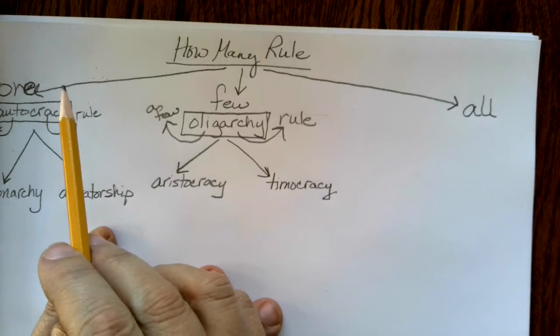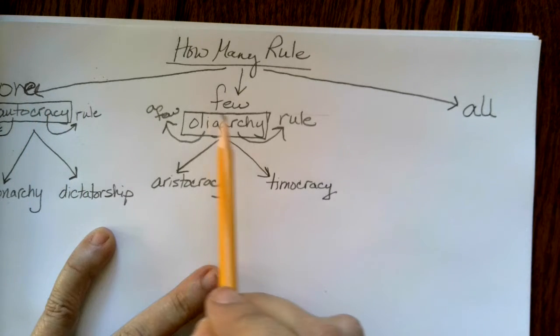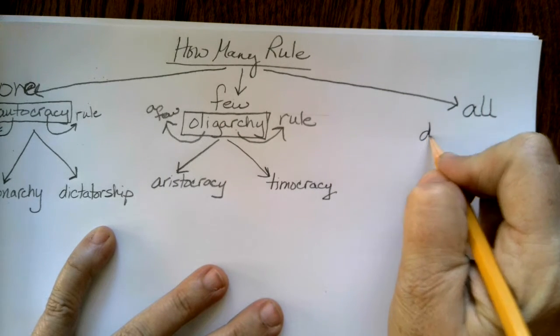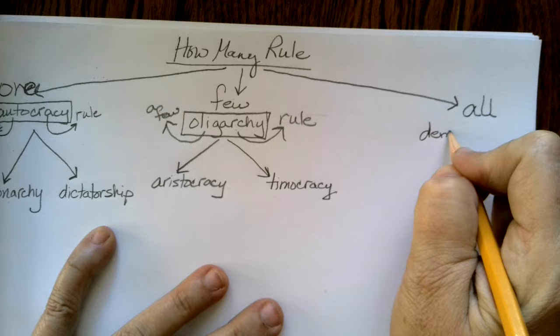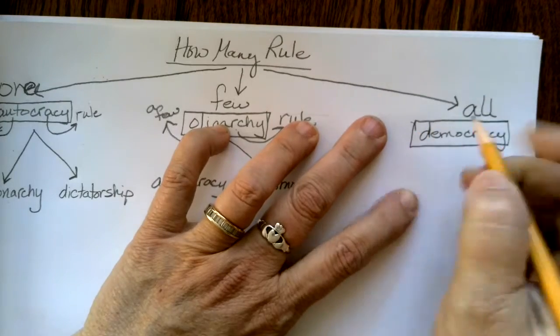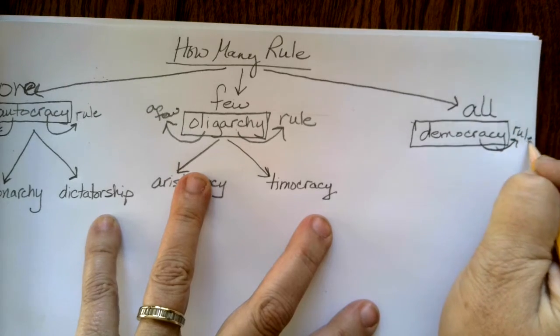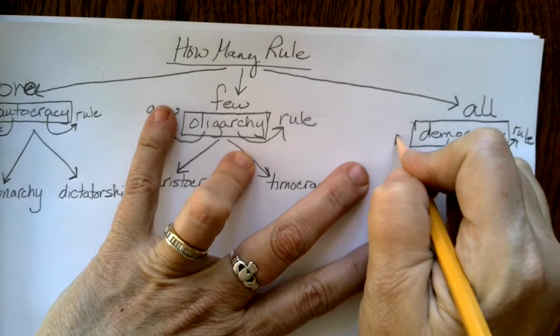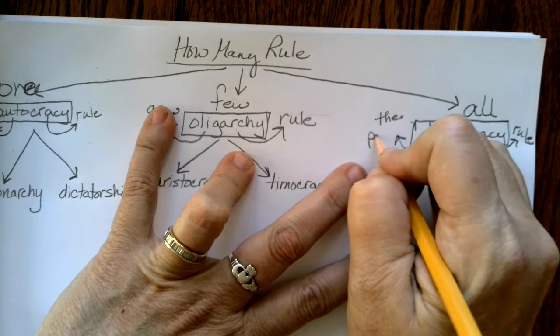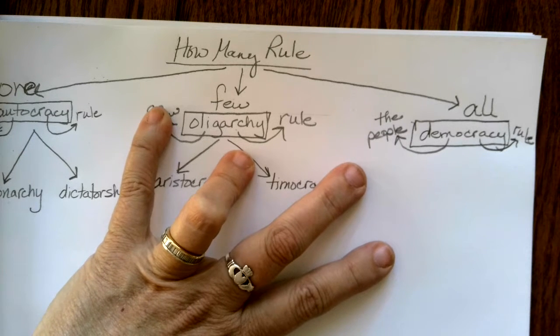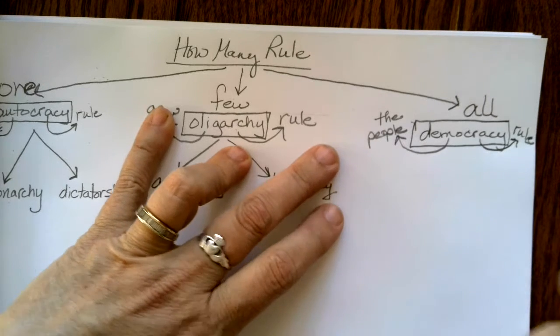But then finally, our last category, we have autocracy means one rules, oligarchy means a few rule, and for all rule, we call that democracy. And you might guess, well, you should know by now that the word kratia means rule, and demos means the people. So democracy means the people rule. And guess what? There are 2 main kinds of democracies.